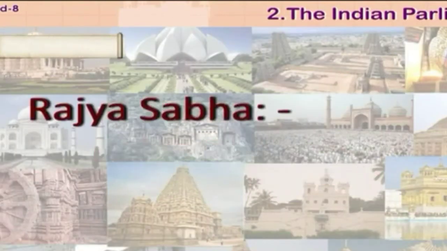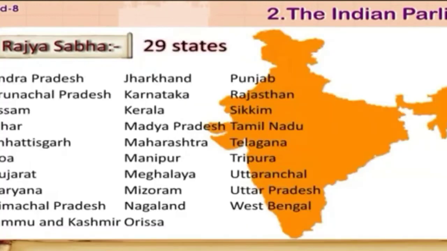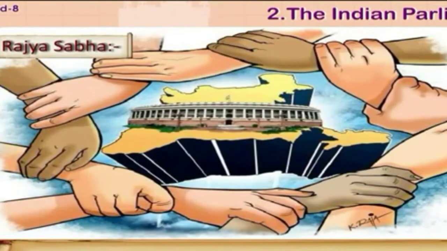Now, Rajya Sabha. The upper and the second house of Parliament is the Rajya Sabha. The members of Rajya Sabha are indirectly elected. As the name suggests, Rajya Sabha gives representation to 29 states and 7 union territories in India. Thus, members of Rajya Sabha work as representatives of the constituent states.